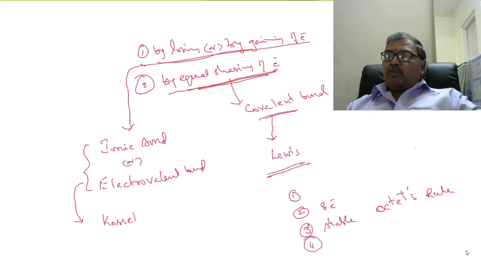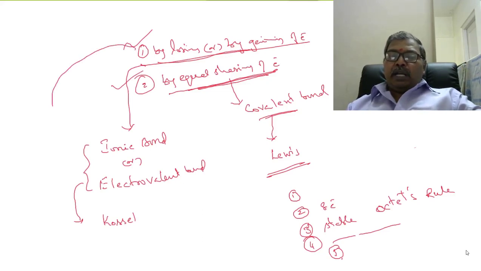Next, atoms of other elements do not have 8 electrons in the valency shell. So therefore, atoms of other elements are unstable. Next, atoms of other elements try to keep 8 electrons in their outermost orbit to get stability. So, atoms keep 8 electrons in their outermost orbit in two ways. Number one, by losing or by gaining of electrons. Number two, by equal sharing of electrons.